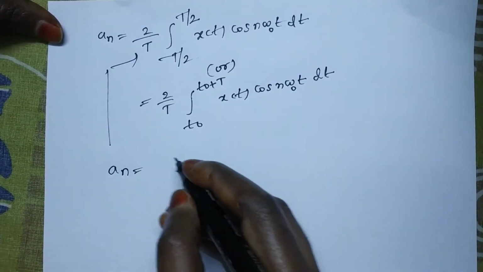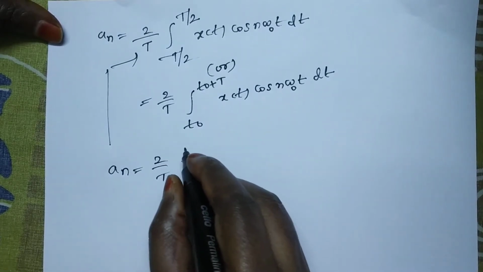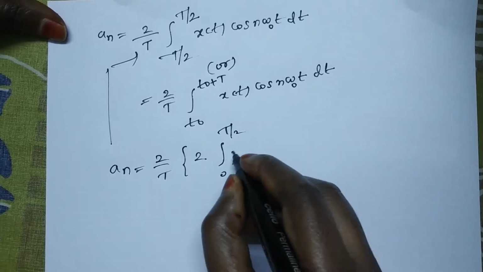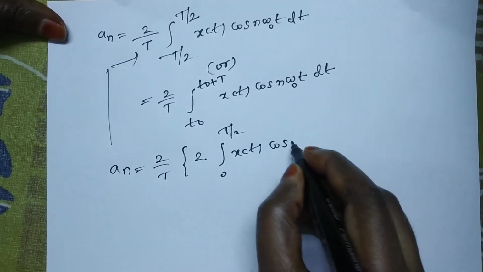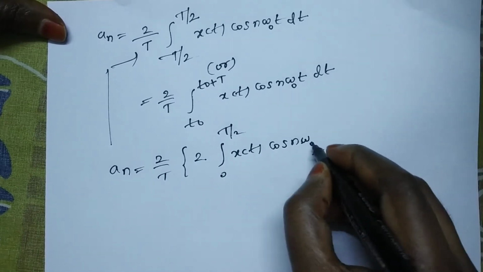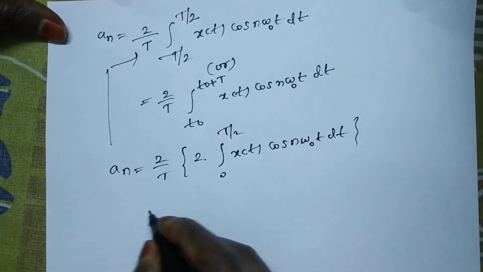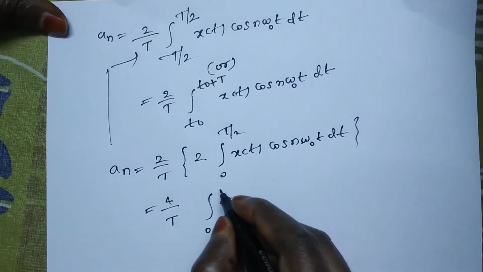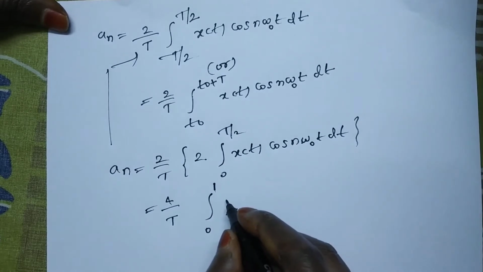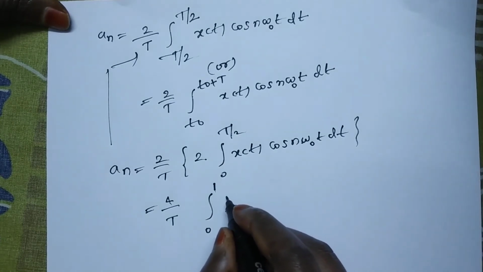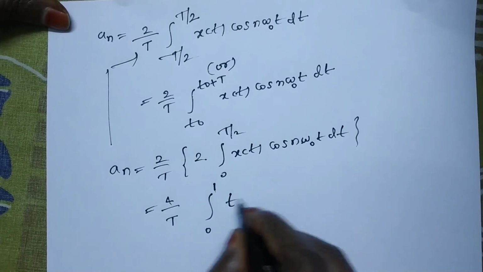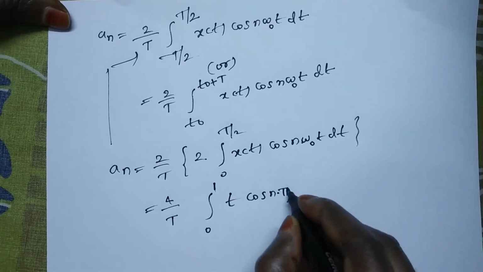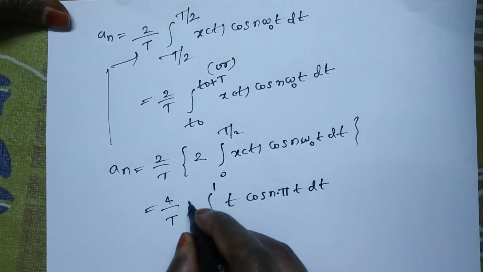From this, what can you write? An is equal to 2 by T times 2 times the integral from 0 to T by 2 of x of t cos n omega naught t dt. That becomes 4 by T, with 0 to 2 by 2, that is 0 to 1, and your signal x of t there is t, and cos n, with omega naught value pi, t dt.